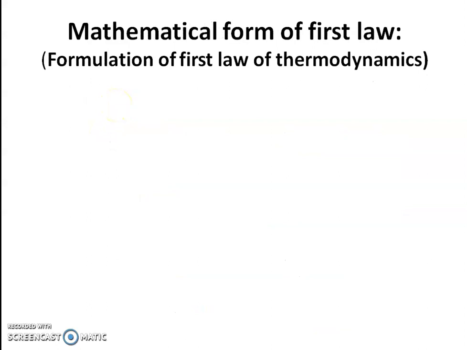Now the next point is the formulation of the first law of thermodynamics, or the mathematical expression for the first law of thermodynamics. Now you know that a system exchanges energy with its surroundings either by transfer of heat or by doing work, and energy supplied to the system increases its internal energy. Already we discussed this in the last slide. On the other hand, removal of heat or work from the system decreases its internal energy.